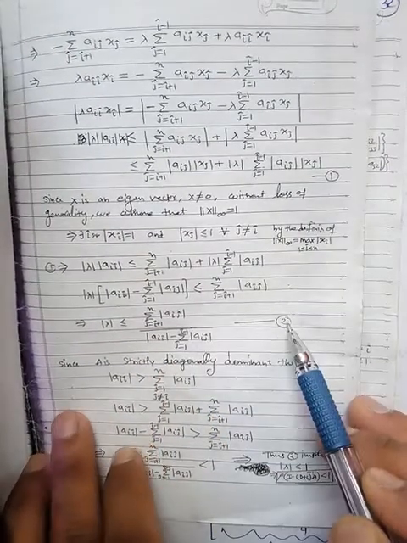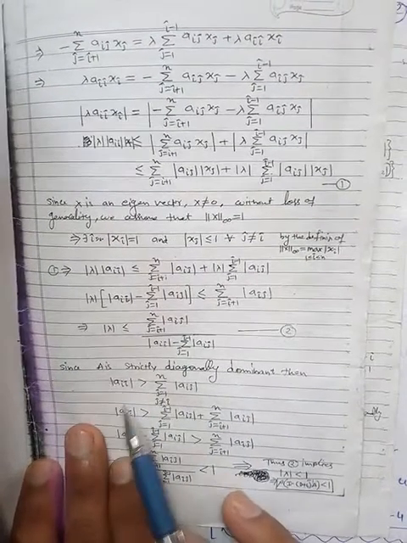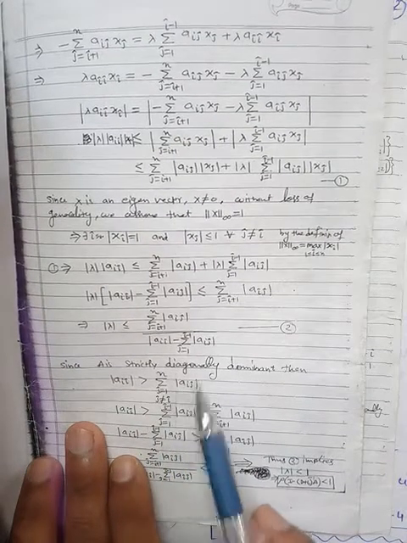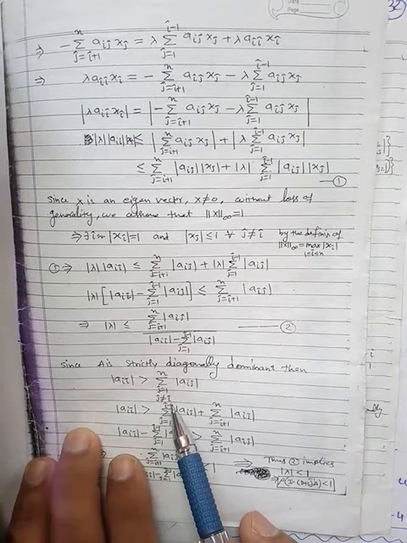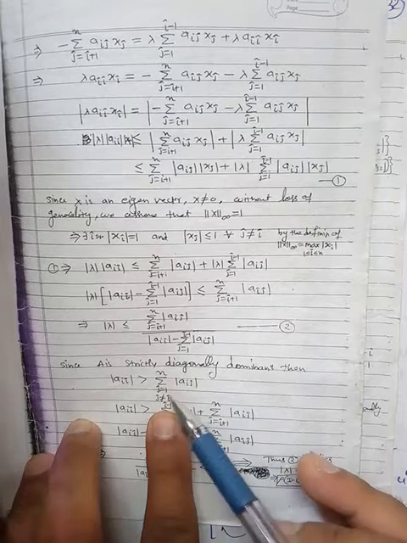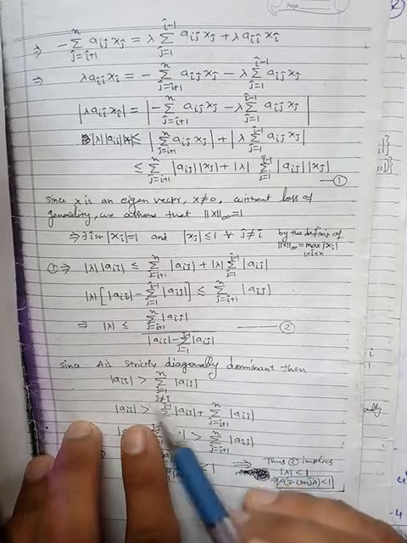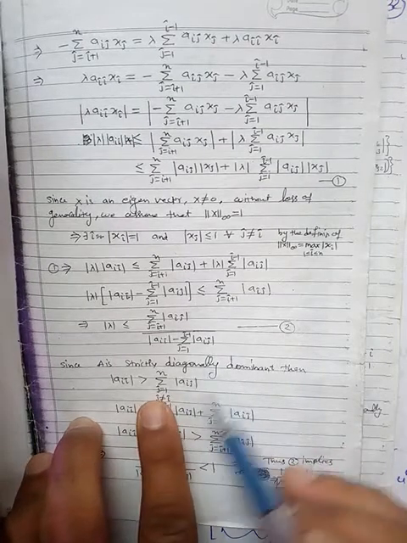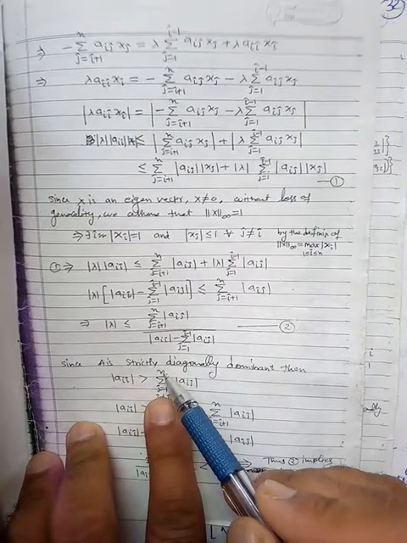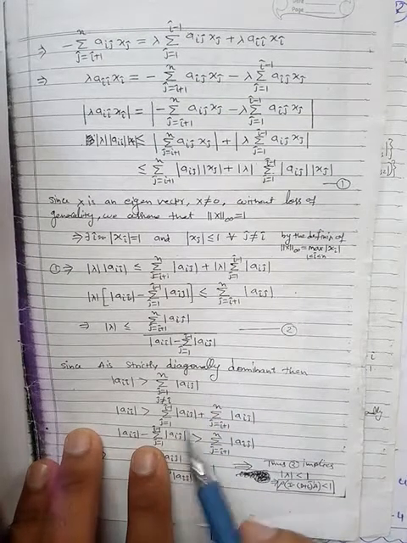This is number 2. Now since A is strictly diagonally dominant, then obviously by the definition magnitude of aii will be greater than summation j from 1 to n magnitude of aij, where j is not equal to i. Okay, this can be written as this quantity. क्योंकि यहाँ j नॉट इक्वल टू i है, इसका मतलब j की वैल्यू 1 टू i माइनस 1 जाएगी, फिर i प्लस 1 से n तक जाएगी. j इक्वल टू i जो है वो कंसिडर नहीं होगा. हैंस इसको हम दो हिस्सों में ब्रेक कर सकते हैं. वन फ्रॉम j इक्वल टू 1 टू i माइनस 1, सेकेंड i प्लस 1 टू n. तो हमने इसको लिख दिया दो हिस्सों में.